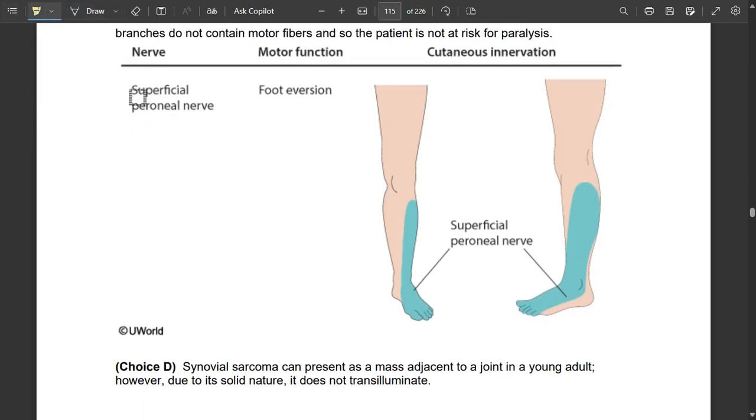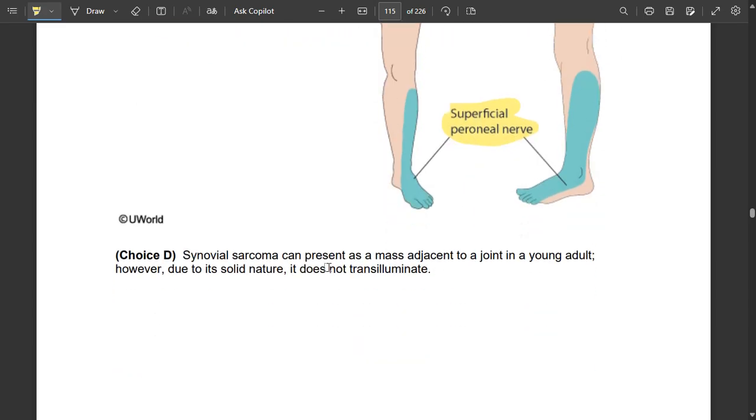Now, the superficial peroneal nerve helps in foot eversion. It is a branch of the common fibular nerve, which divides into the superficial and deep peroneal, or fibular, nerves. The superficial fibular nerve helps in foot eversion. It runs in the lateral part and into the dorsal segment. So the sensory supply of the dorsal parts of the foot is via the superficial peroneal nerve.